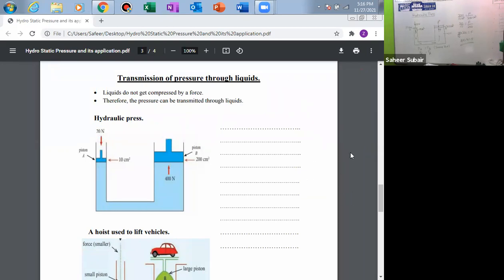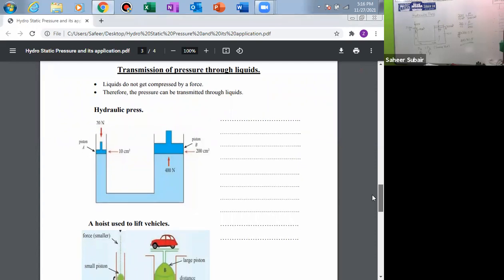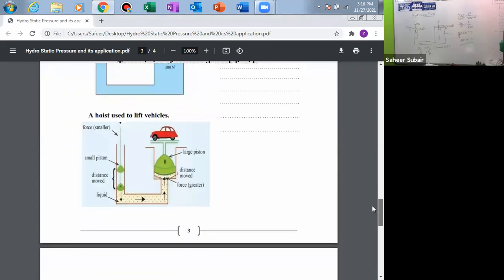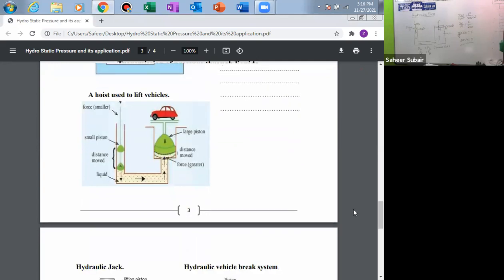Yes, sir. Then see, the same system is given in the next diagram. This is especially used to lift the vehicles in the service station. It is called a hoist, used to lift the vehicle. See the piston found in this shape. So this is the piston, this is the pipe-like appearance. While pressing this piston, the oil inside the liquid gets pressed and pushes the other side by a big force. Then the vehicle can be lifted by this.